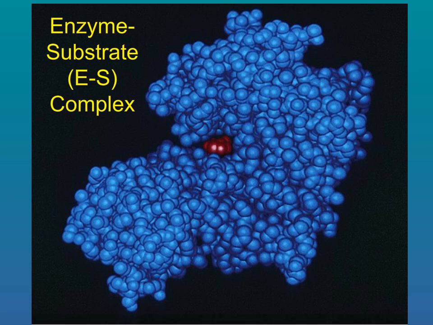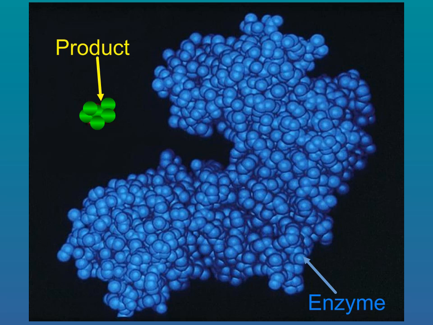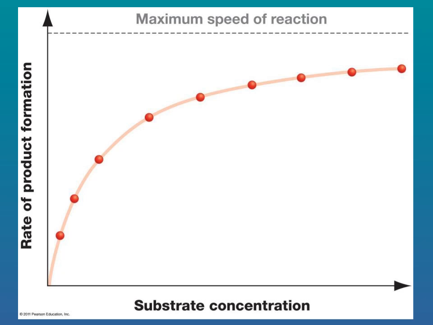The enzyme catalyzes the reaction, and the product is formed. But the product is not the right shape for the active site, and the enzyme spits it out. But the enzyme is not changed in any way. It is ready to catalyze another reaction, and enzymes can catalyze reactions very, very quickly. The rate of product formation for enzymes depends upon how much substrate there is. The more substrate, the more product. That is, until the enzymes have maxed out and are catalyzing the substrate at their fastest rate.